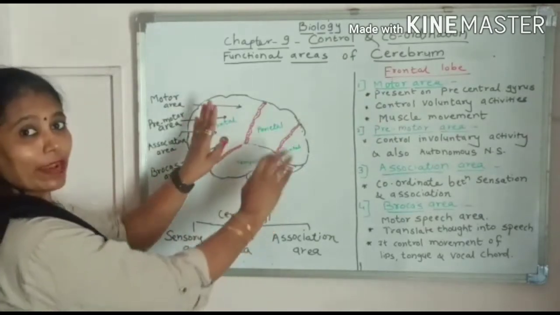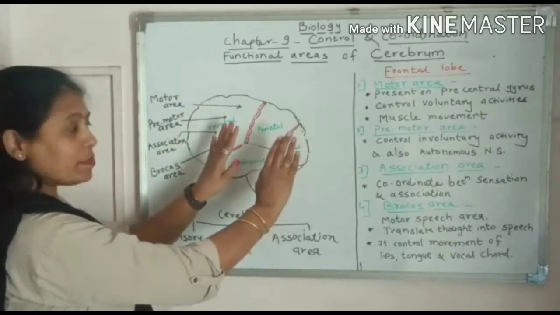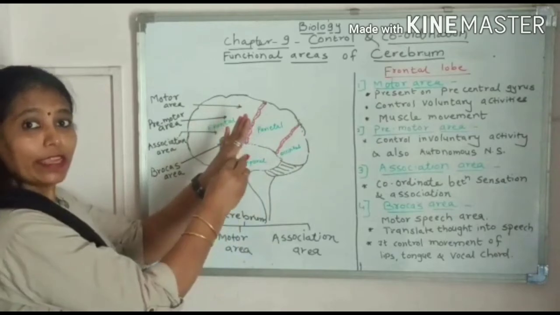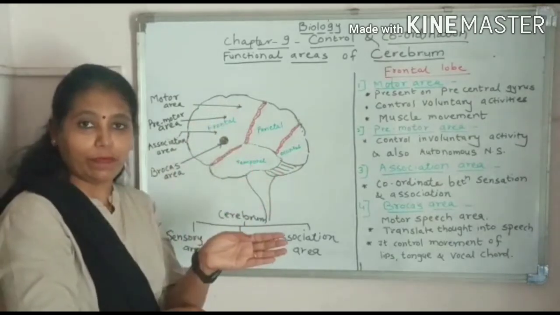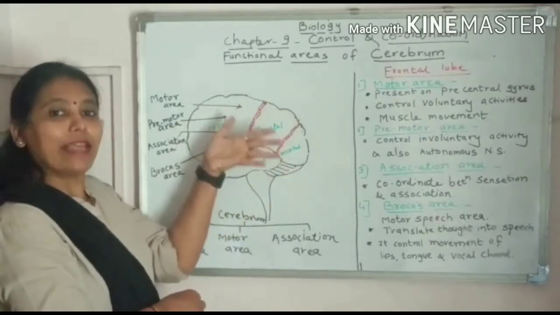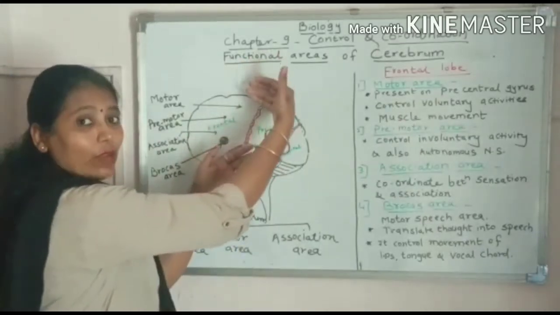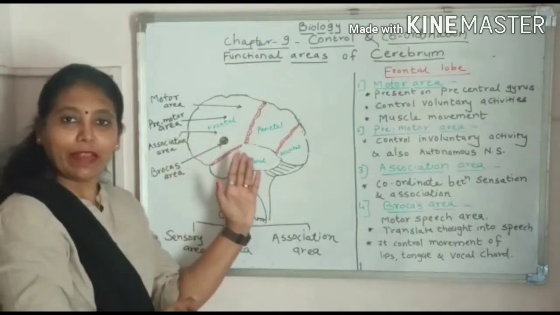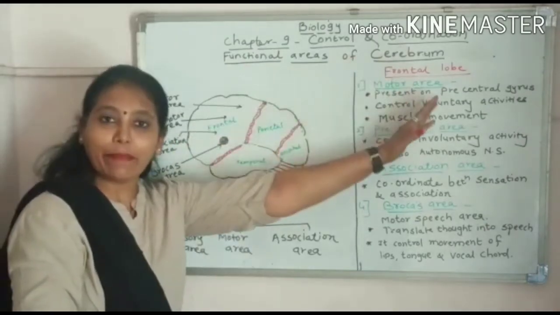Suppose this is one cerebral hemisphere, this is another cerebral hemisphere, and both the cerebral hemispheres are joined together here by corpus callosum. So today we are going to study only one cerebral hemisphere, because on that side, one more cerebral hemisphere is present. So let us study the cerebral hemisphere, which is the part of cerebrum.